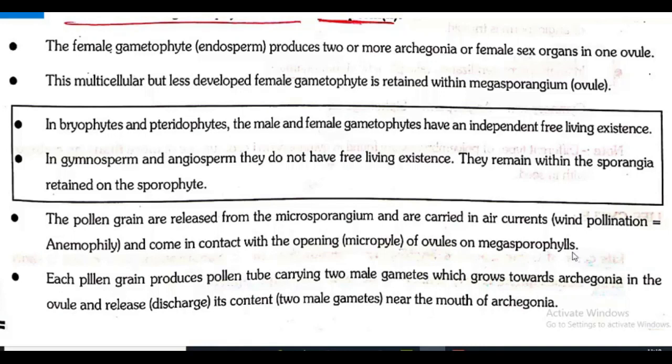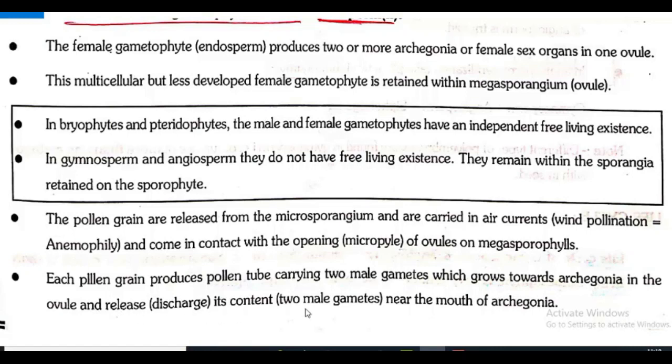Okay. So what is happening? The pollen grains are released from the microsporangium, carried in air currents, and come in contact with the opening of ovules on megasporophylls. What are the openings known as? Yes, micropyle. Each pollen grain produces a pollen tube carrying 2 male gametes, which grows towards archegonia in the ovule and releases its contents.